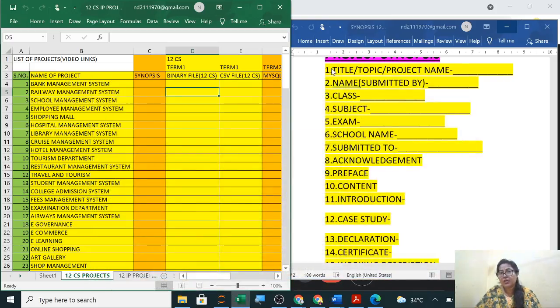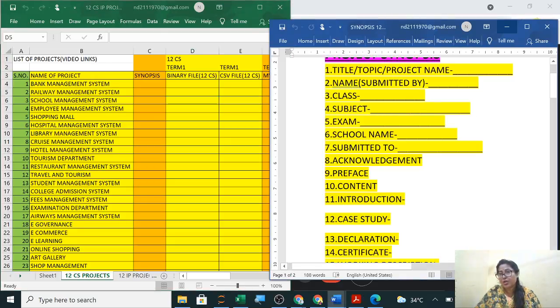So your cover page was containing all this, that is your project name, submitted by, class, and the subject code you have to mention here. So write the code of your subject here. Like CS it is 083, for IP it will be 065. Whatever your subject code is, for physics, chemistry, in the same format, you can ask your teachers. Normally we are using this format only.